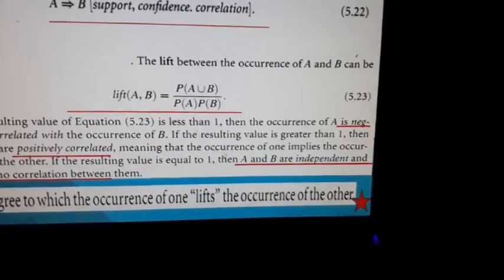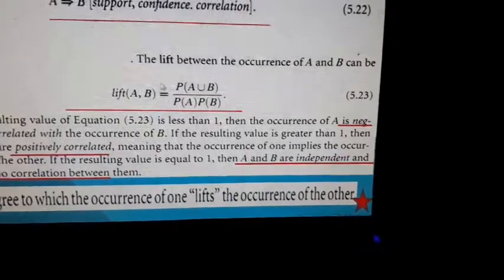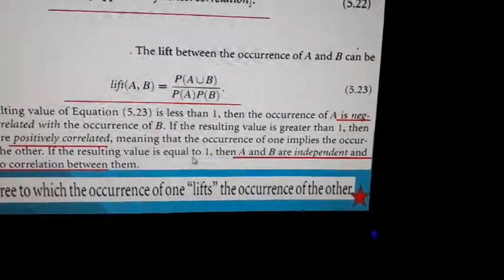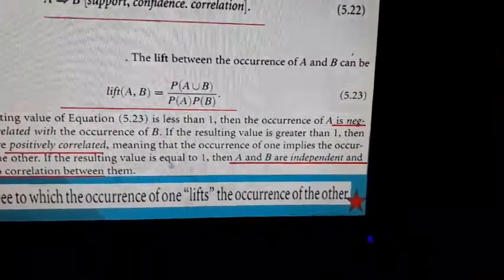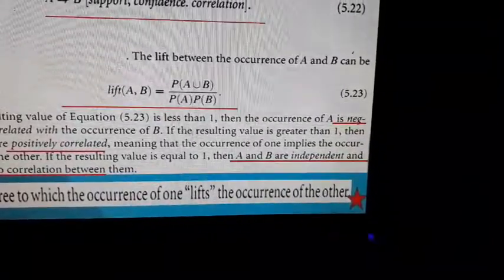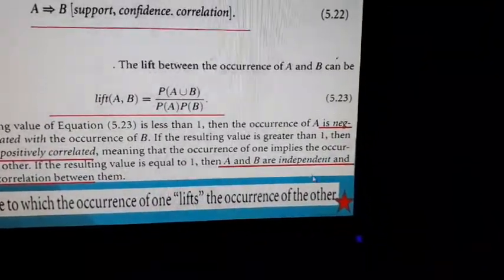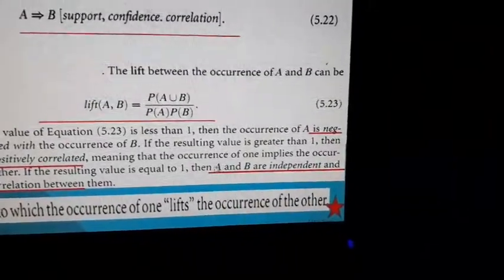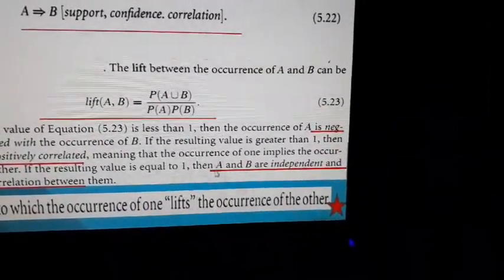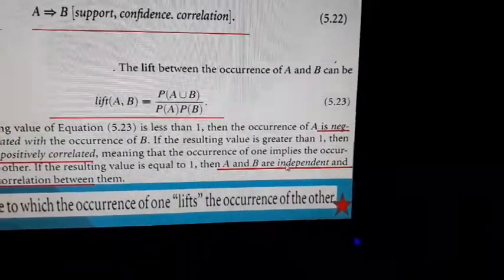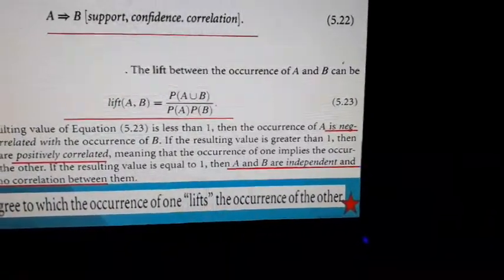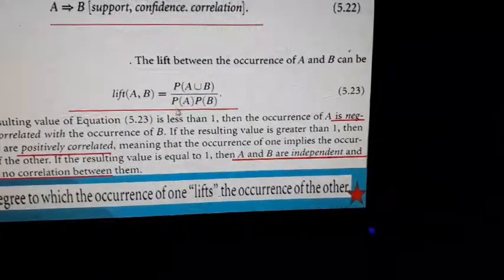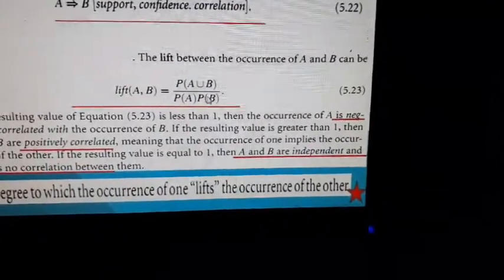The third possibility is when we get a value exactly equal to 1. Exactly equal to 1 means these two events are independent. No matter whether we increase or decrease A, it will not have any effect, no relation actually. So they are independent. That is what the lift value indicates.